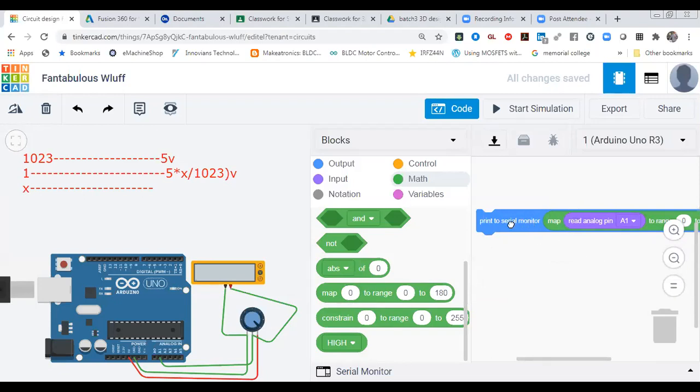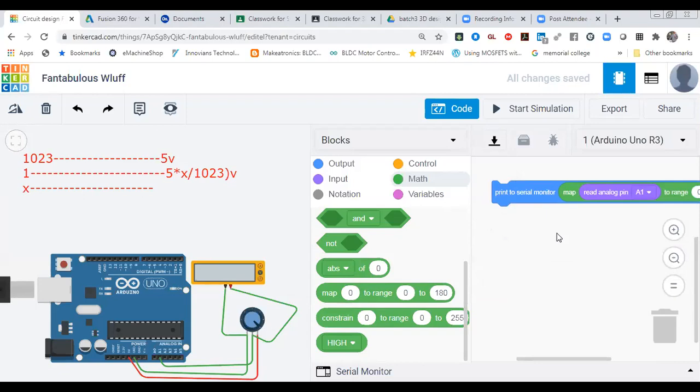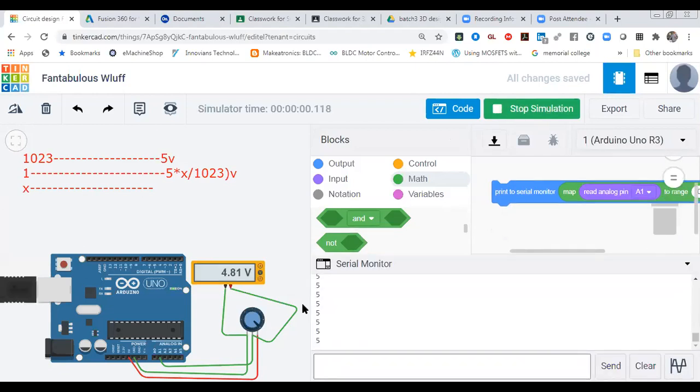So now what is happening over here, you can see it. You will be able to start the simulation over here and you will be able to see the output in the format of 0 to 5 volt. But you are not getting it in a point, you are only getting an integer. If you want to get it in a point, then you have to select float and select one more variable, then only you will be able to get it in points also. So that also you can try.